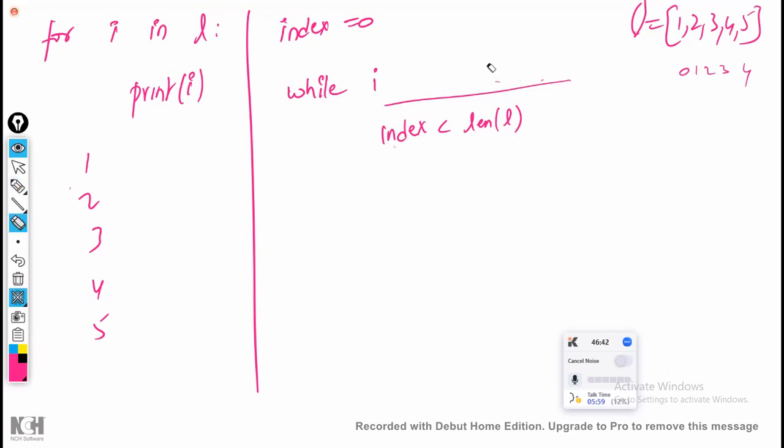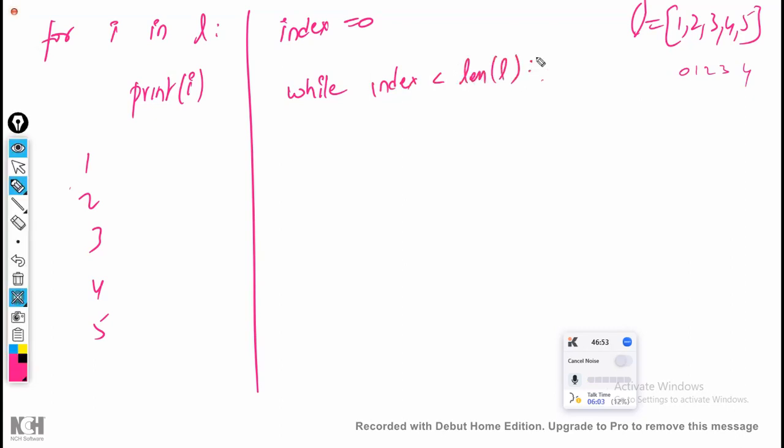So what I'm going to do is just write index is less than length of L, colon. Now, instead of printing I, I am going to print L of index. Print L of index, and next, index is equal to index plus 1.